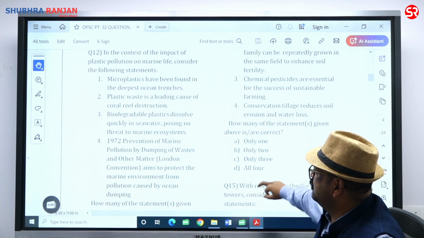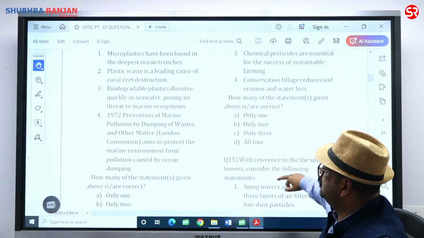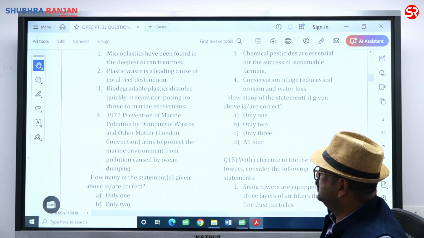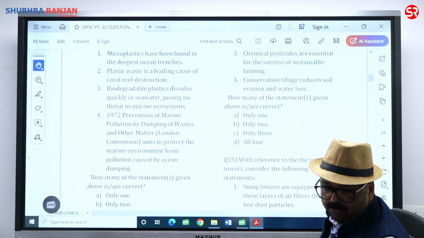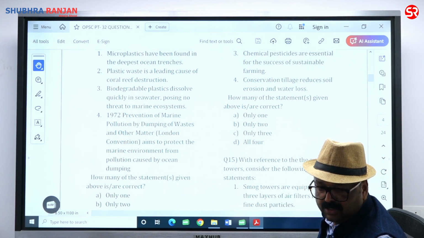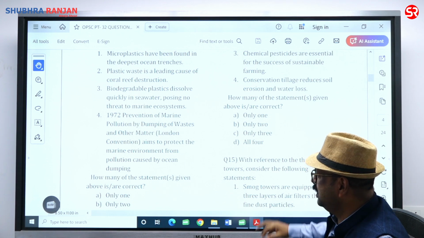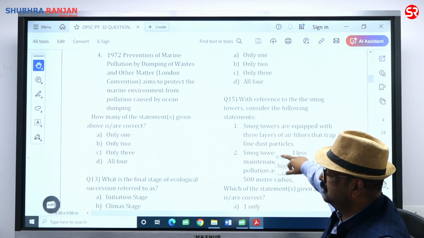And in 1972, prevention of marine pollution by dumping of waste and other matter, London Convention aimed to protect the marine environment from pollution caused by ocean dumping. 4 is also correct. How many statements are correct? So we are going to find 3 statements. Answer is going to be Charlie.